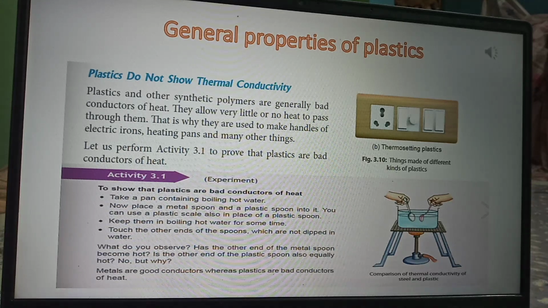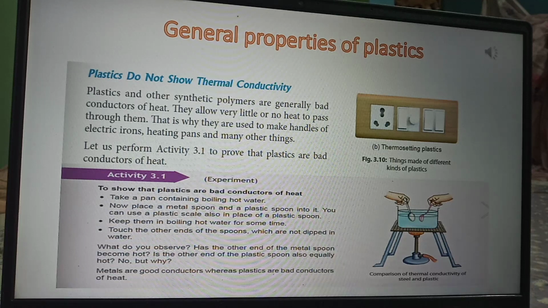This is the reason they are used to make handles of electric irons, heating pans and many other things. Why? Because they are bad conductors of heat. They do not get heated. They do not allow heat to pass through. So this is the third property of plastic.